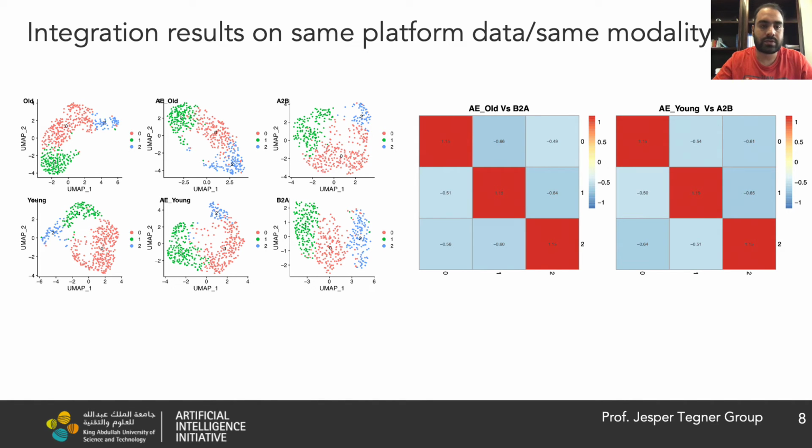Next, we tried to evaluate its performance on same-platform data having the same modality, where we have data from old and young mice. The results here show that the scAEGAN still preserves the cell structure in the translated domains.